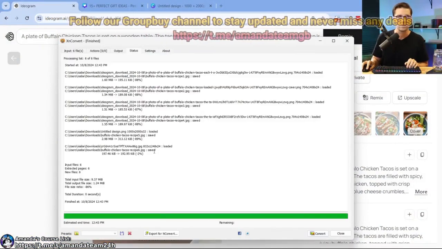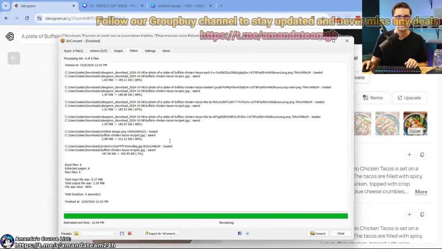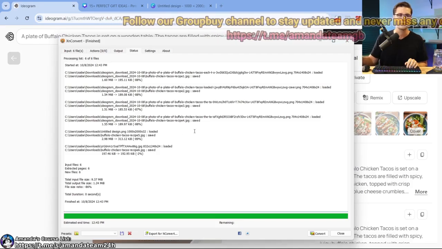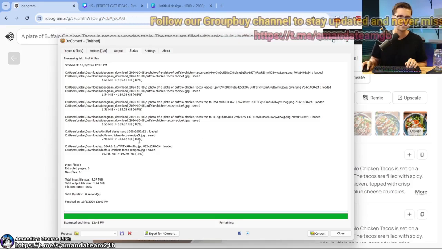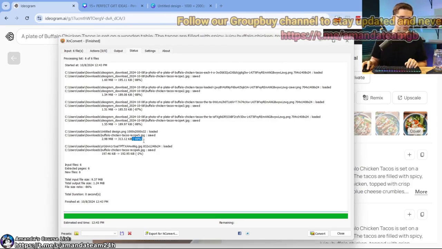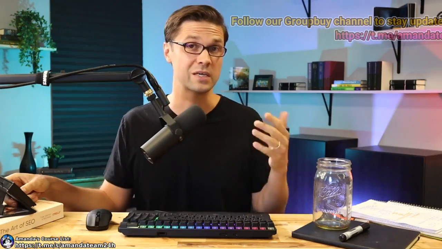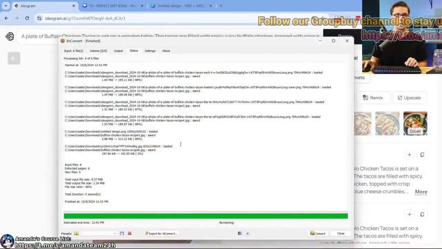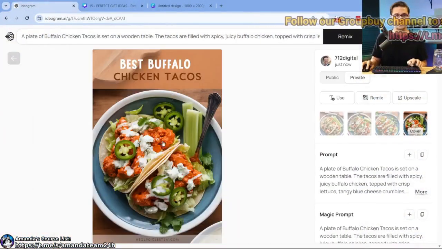All right, good. And this also, I haven't mentioned it, but you can see here, it takes the file size down as well, 89% file size reduction. So whenever we're trying to rank on Google and we want a fast website, we use this tool to push it to WebP, but I'm doing JPEG here.